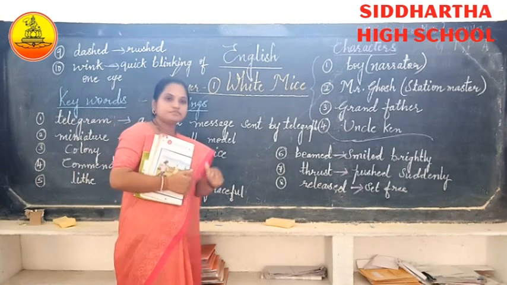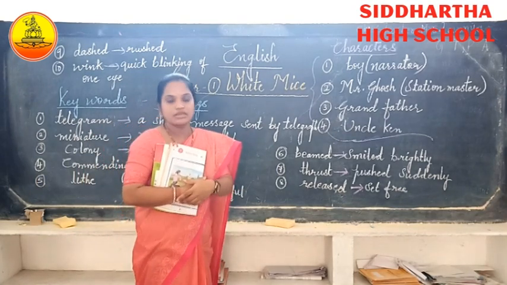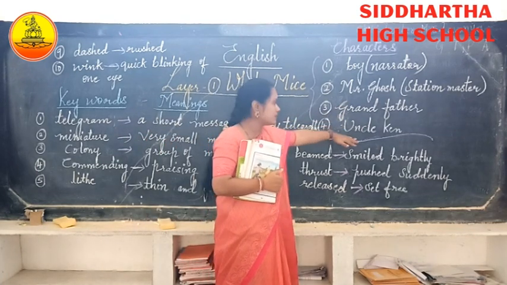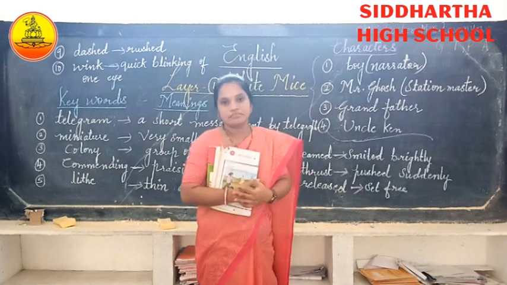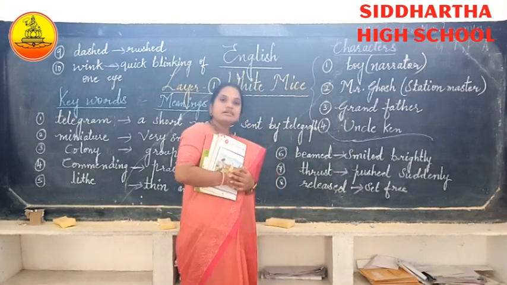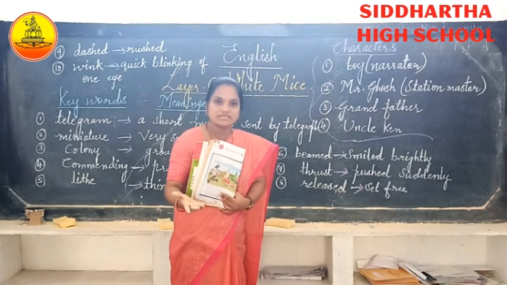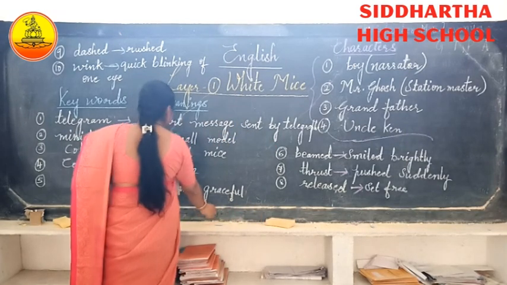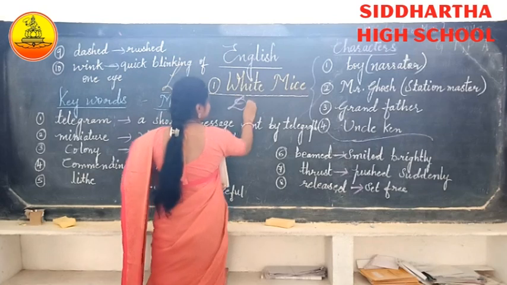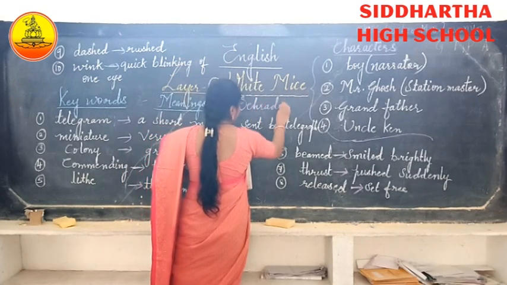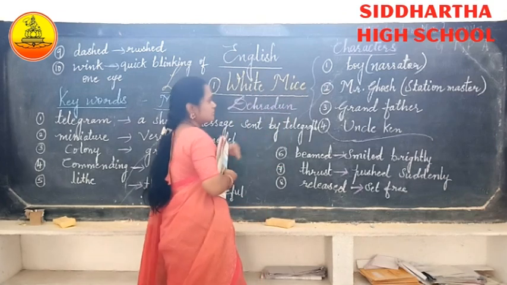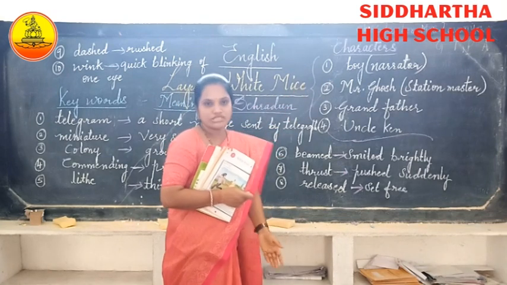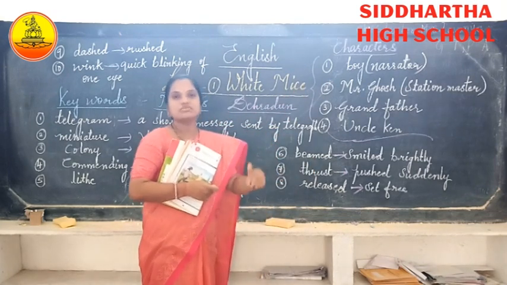So this boy went to spend his summer vacation at his grandparents' house. Who lives in the grandparents' house? Grandfather, grandmother and Uncle Ken. The place is named Dehradun. So he went to Dehradun to spend his summer vacation. And who lives in Dehradun? His grandparents and Uncle Ken. After spending his summer vacation, he was about to return.